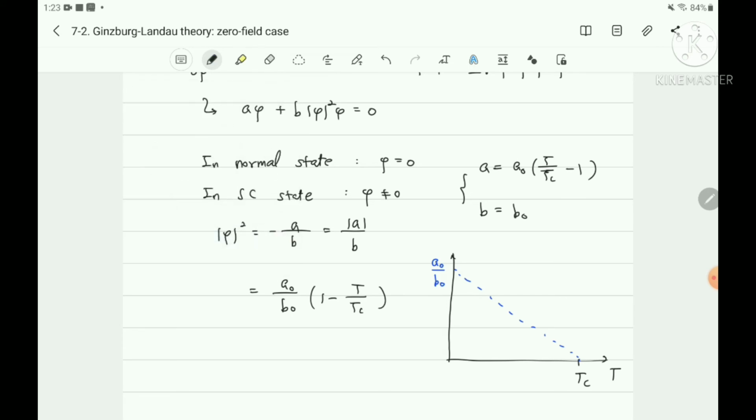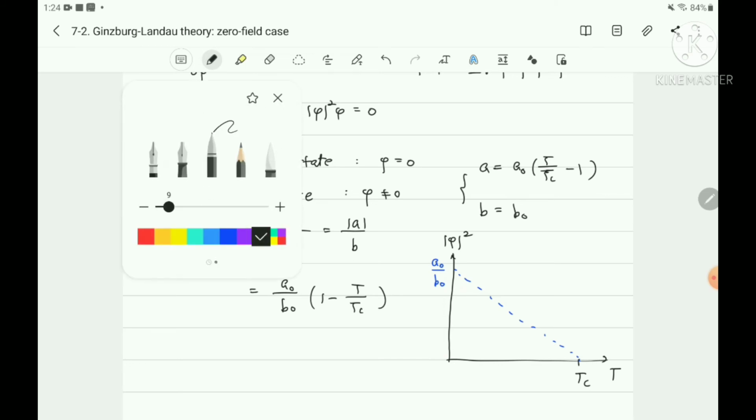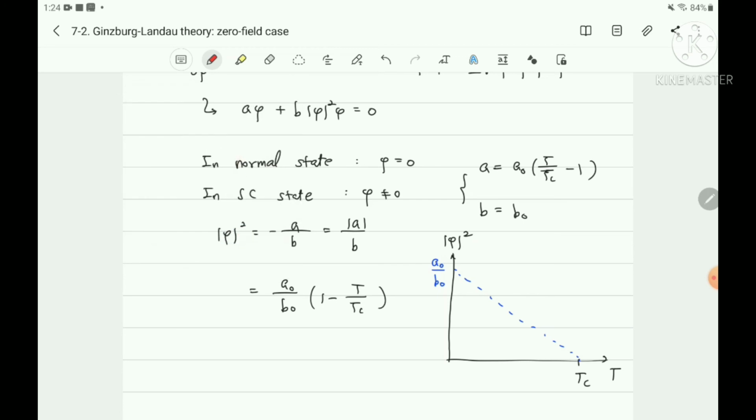The y-axis is the order parameter square. But in a real state, it is not linear at low temperature. In many cases there is a finite order parameter square, phi0 square, and it looks like this in real cases.